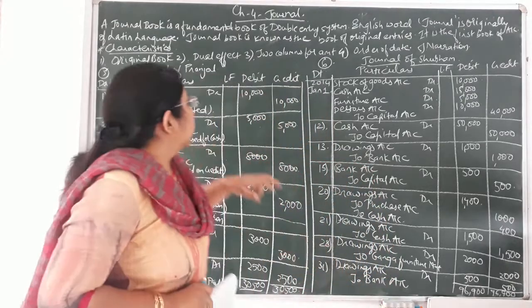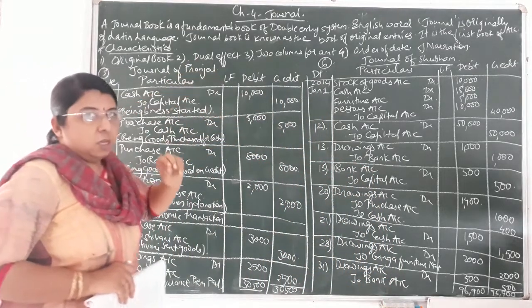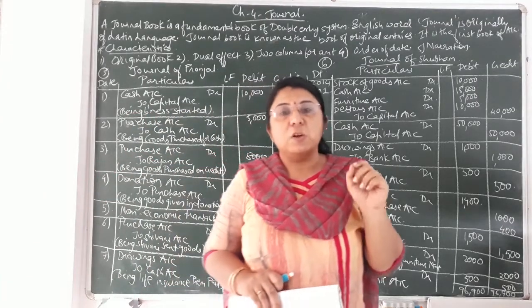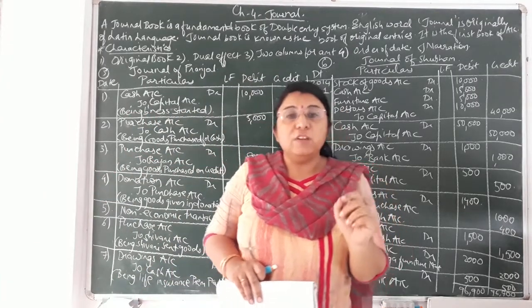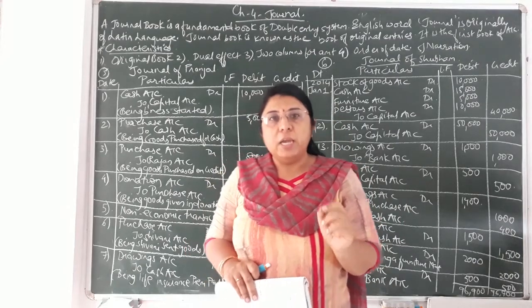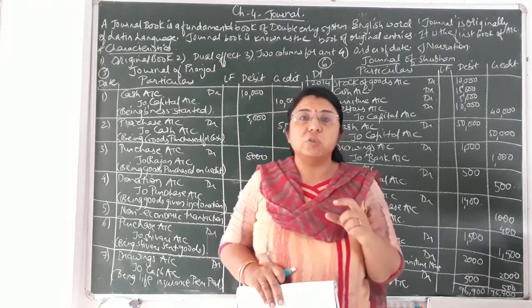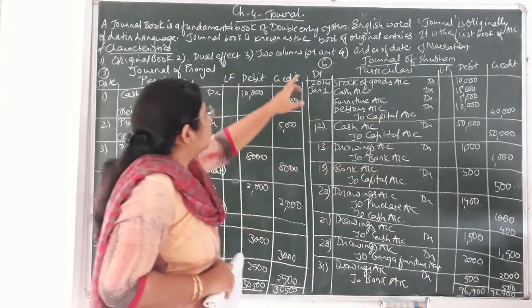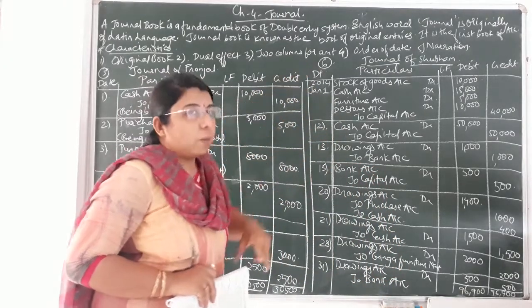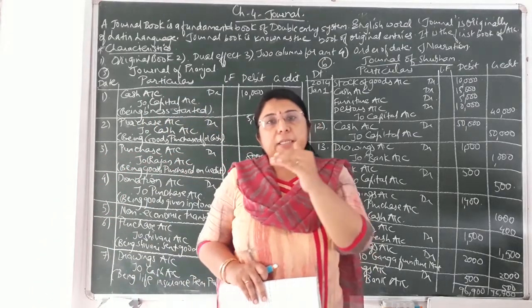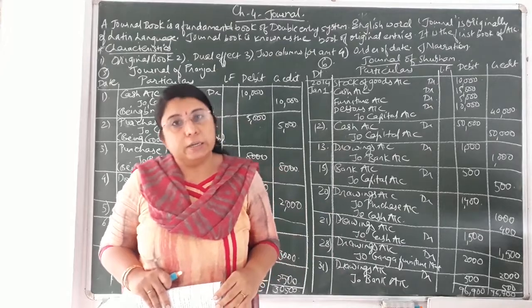Okay. Second one, that is dual effect. In the format I'll explain to you the specimen of the journal book. There will be a dual effect: one column for debit and the other column for credit. And the third one is 2 columns for amount: one column for writing the debit amount and the other column for writing the credit amount.